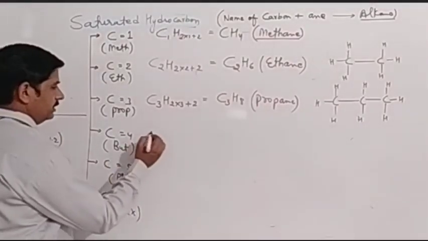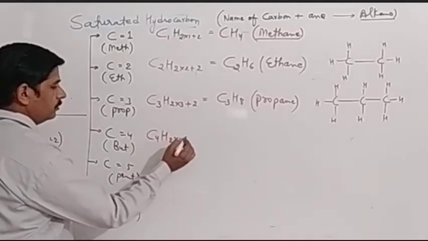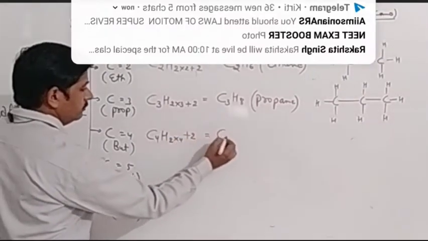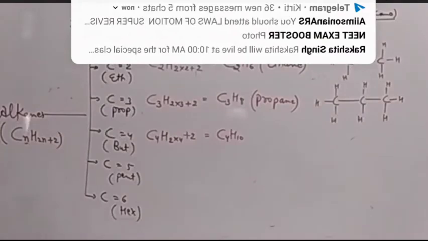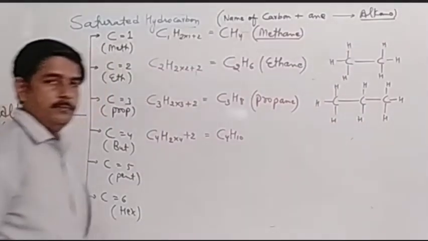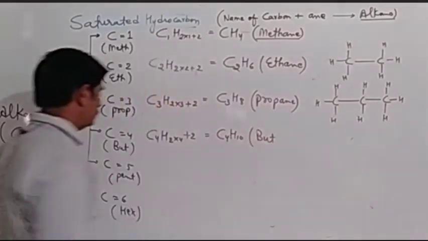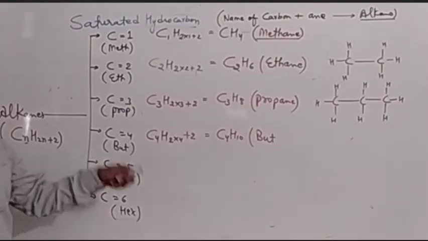C4. Let's write the formula. CnH2n+2 becomes C4H2 into 4 plus 2, so it will become C4H10. So what should be the name of C4H10? Its name should be butane. Because for 4 carbon we use but as prefix and then ane,